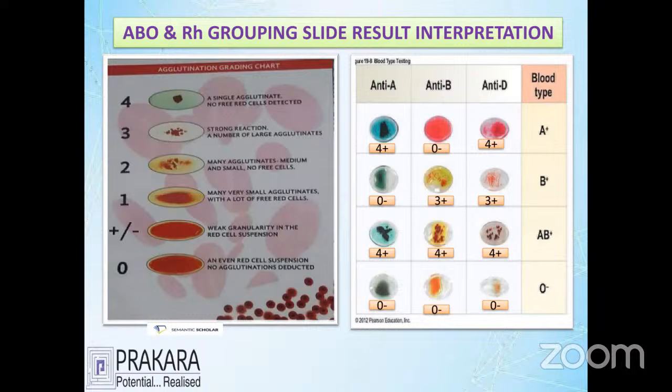Let's see the last picture. The last picture shows all negative, which is called O negative. The meaning of O negative is the absence of A antigen and B antigen, along with the absence of D antigen, simply called O negative people. I told you already, if the person is O negative, we should confirm with further testing called DU testing. DU testing is very important to know whether they are really negative or weak D positive people.